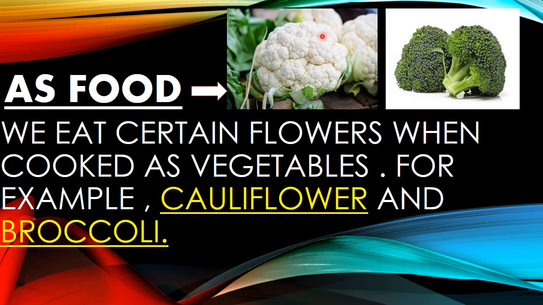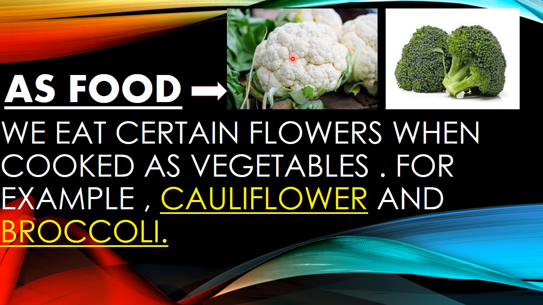You can see this diagram on your screen. This is a cauliflower and broccoli. These flowers are cooked as vegetables and we eat them. We eat this vegetable as a flower. So here we will discuss flowers as food. We eat certain flowers when cooked as vegetables, for example cauliflower and broccoli.